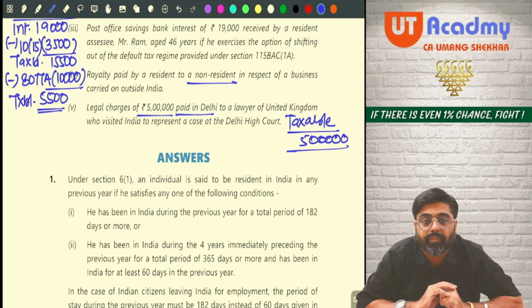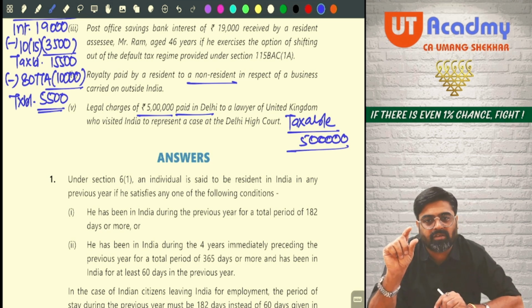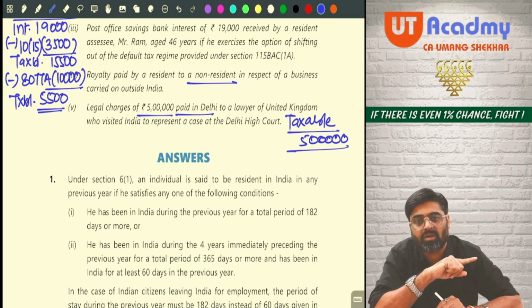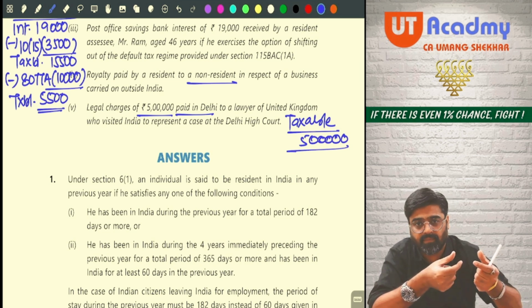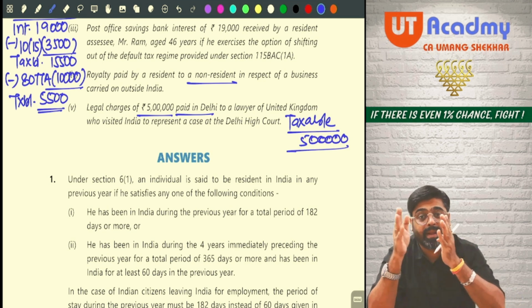Got it? So these types of questions can come in the exam. Please be very careful. Okay? And these kinds of questions, small parts like this, can come in the main question also, as an adjustment, or they can be framed as an MCQ.